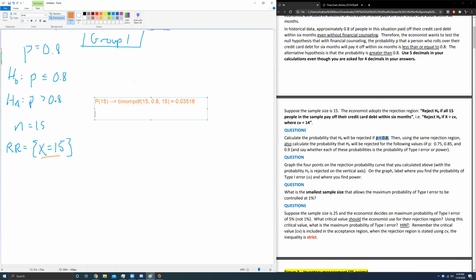Then it says do the same thing for 0.8, 0.78, 0.85, and 0.9. So recalculate. We're going to do it all over again. binomPDF 15, comma 0.75, comma 15.